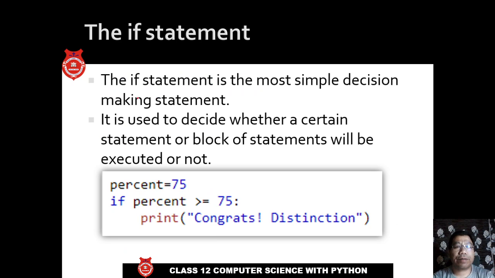And let's talk about the if statement. The if statement is the most simple decision making. For example, here we have percent equal to 75. If percent greater than or equal to 75, "congrats, distinction" will be printed. Okay.